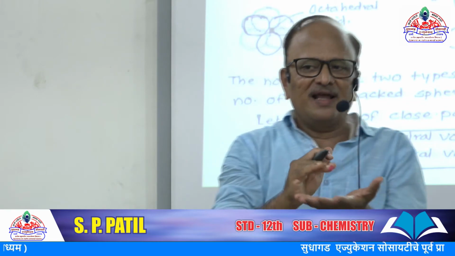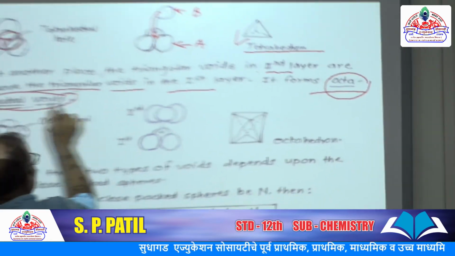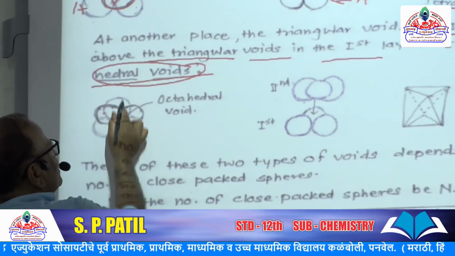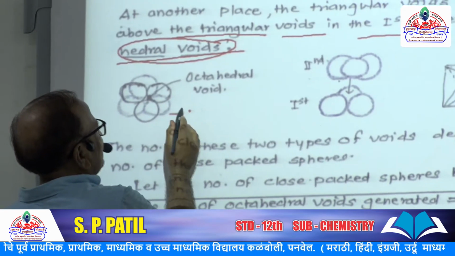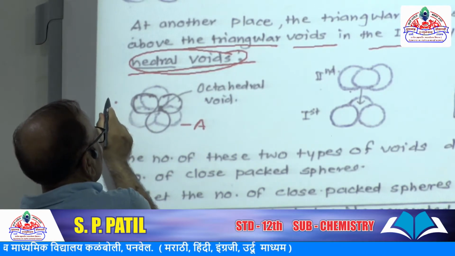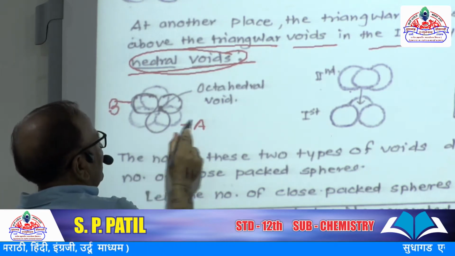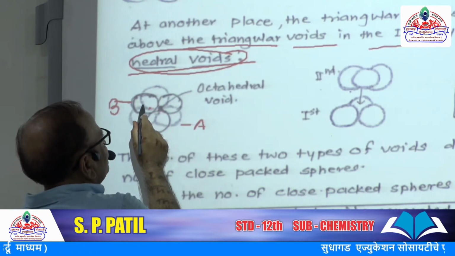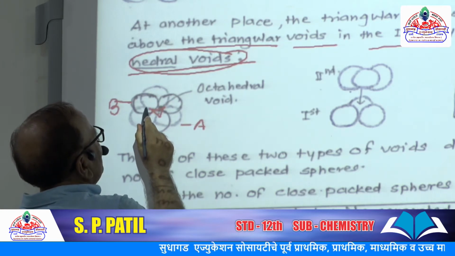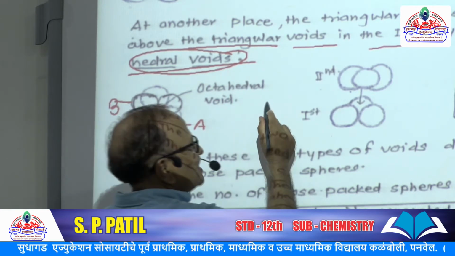If this type of alignment is carried out, it generates octahedral voids. How does it come? Now see the faint spheres of the A layer and the dark spheres of the B layer. Here in the A layer there is this triangular void portion, and here also in the second layer a triangular void. From this diagram it will be clear.